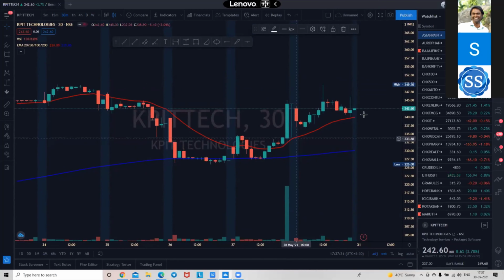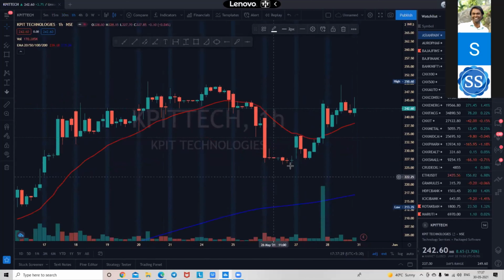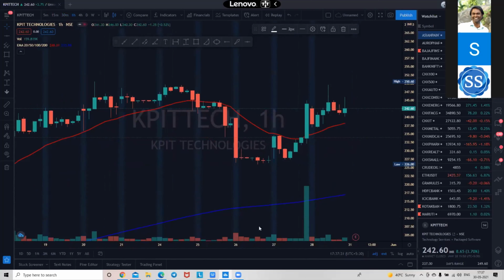And again, it is above 20 EMA, so it has not retested 20 EMA. Once the stock leaves 20 EMA in a 30-minute or a 1-hour chart, I will be worried. But this is not the case. See, I would be worried if I was getting this kind of thing. It was really struggling to move to the pace of 20 EMA, and once it moved down 20 EMA, boom, 244 से लेकर 226.